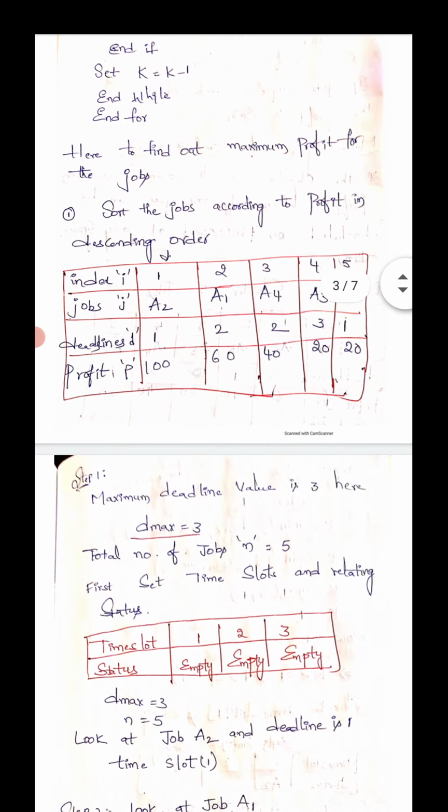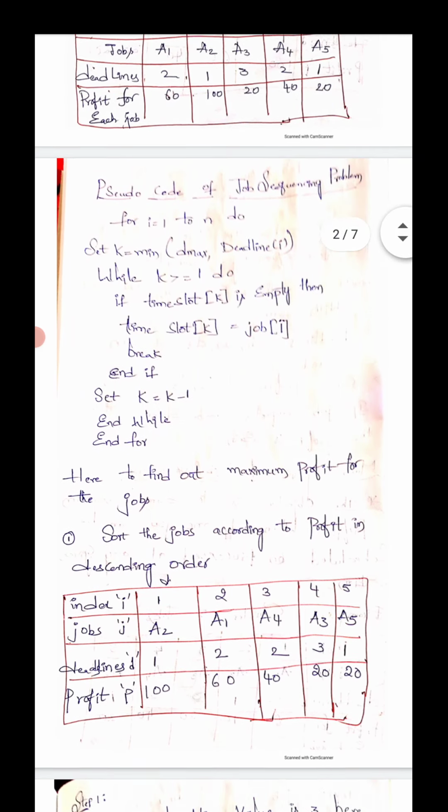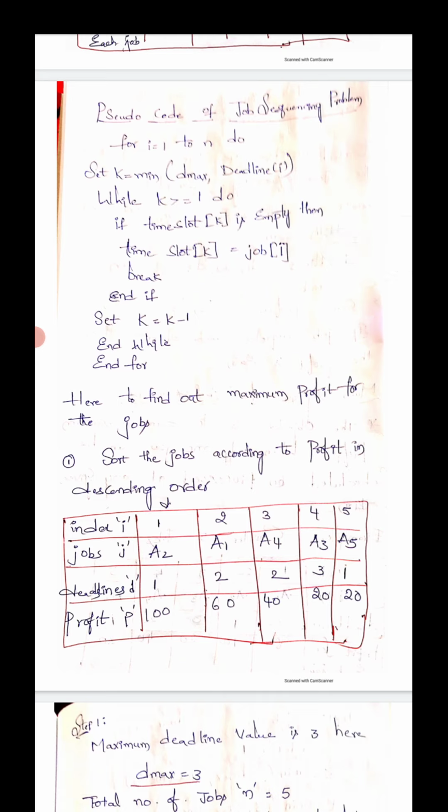Next, look at the pseudocode of the job sequencing problem. Based on the pseudocode, we can calculate the problem. For i assigned 1 to n do, set k assigned to the minimum of d max, the maximum deadline, comma deadline of i. While k is greater than or equal to 1 do, if time slot of k is empty, then time slot of k is assigned to be job of i.